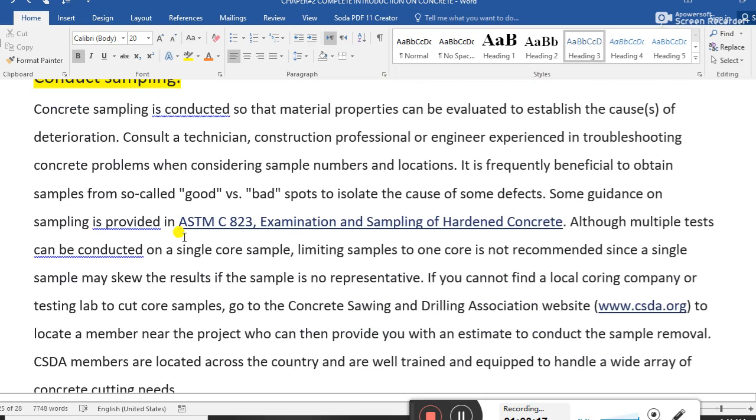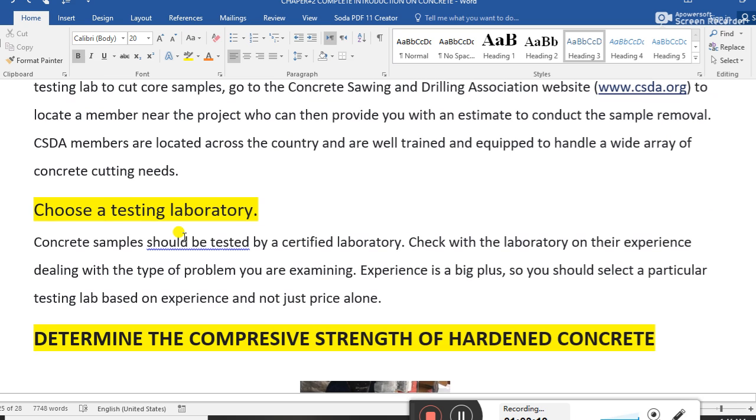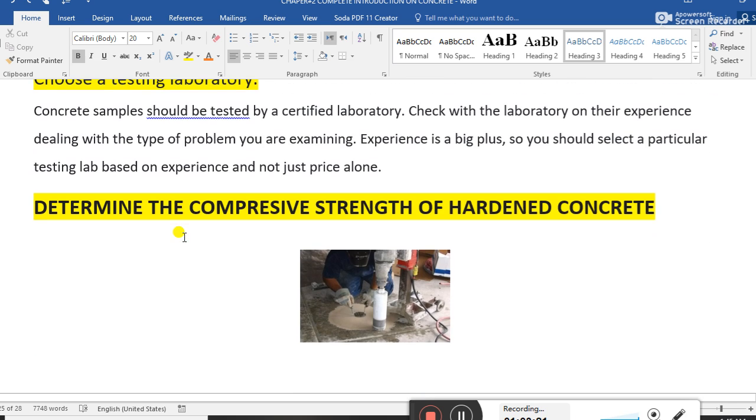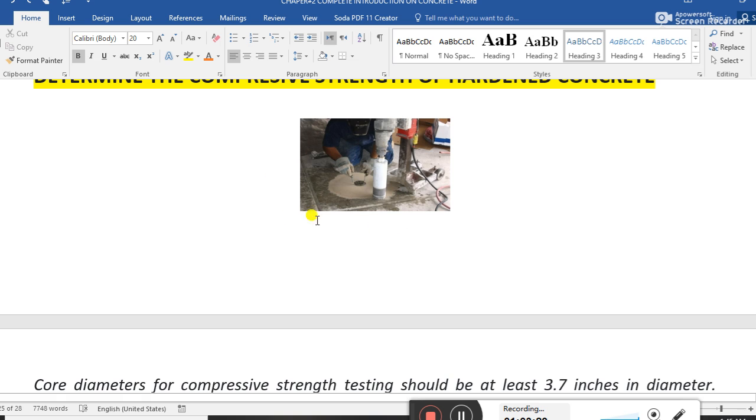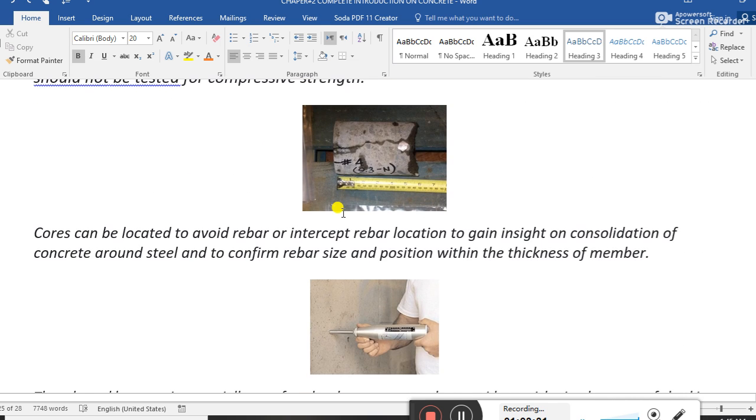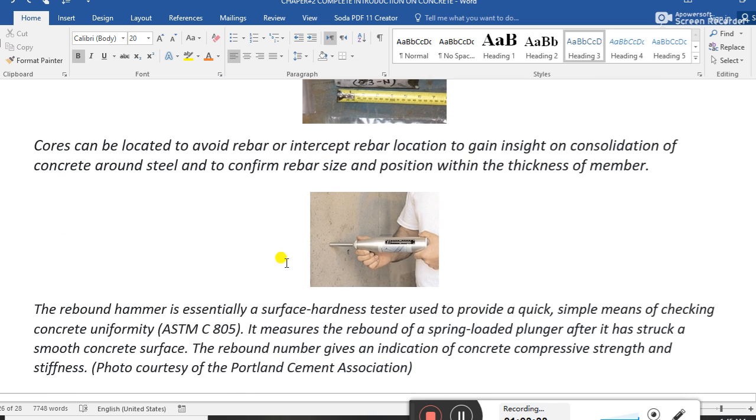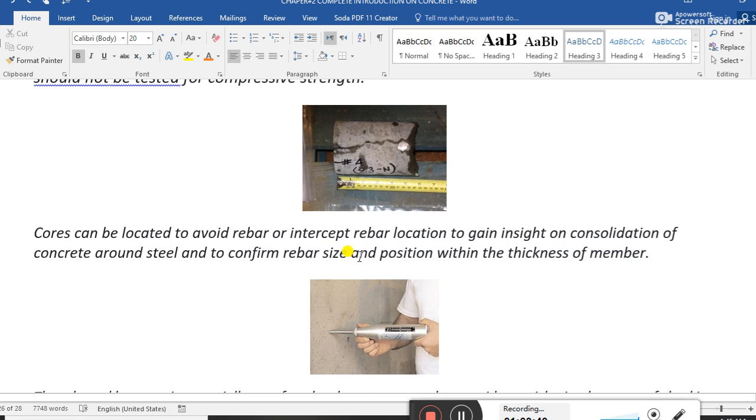Conduct sampling, this is also explained. Choose a testing laboratory, this is also discussed. Determine the compressive strength of the hardened concrete, this is destructive testing. Rebound hammer test, this is the apparatus for the rebound hammer test.